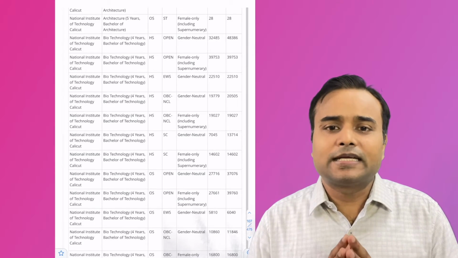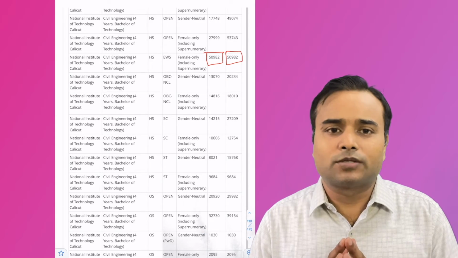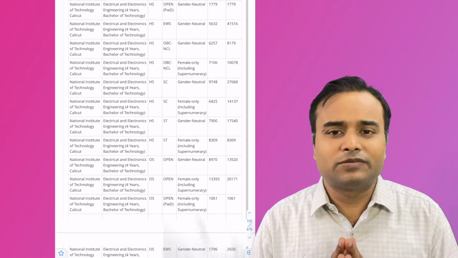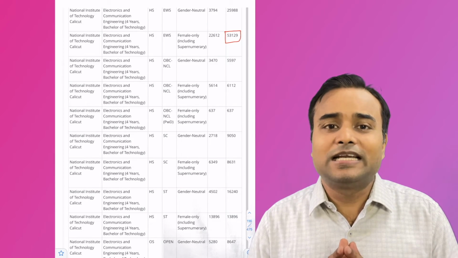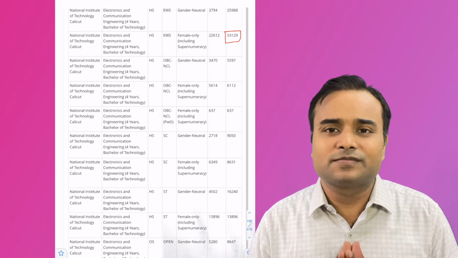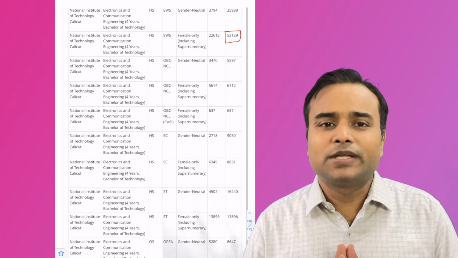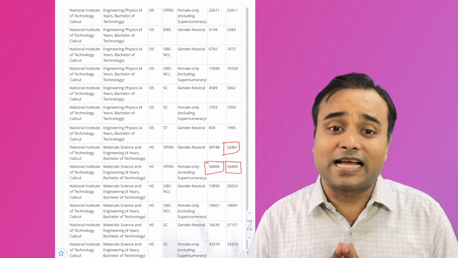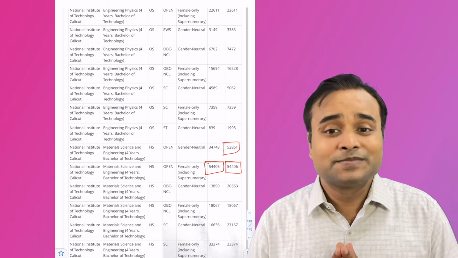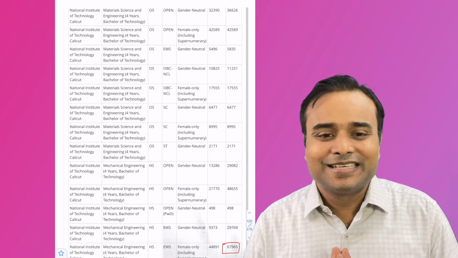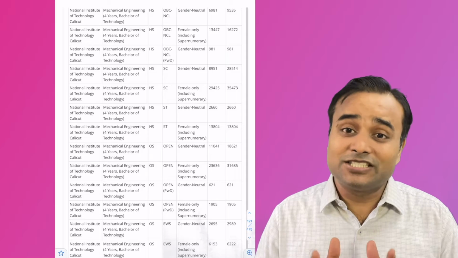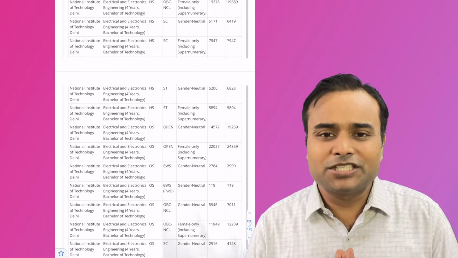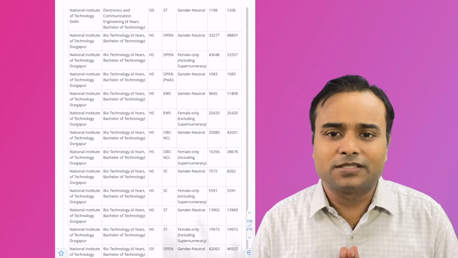After that, NIT Calicut, one of the topmost. Civil engineering was available, and you can opt for it. Electronics and communication in EWS female only, material science and engineering, mechanical engineering and production engineering were available last year.